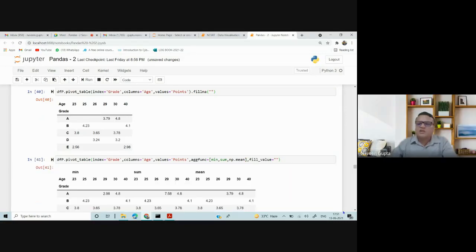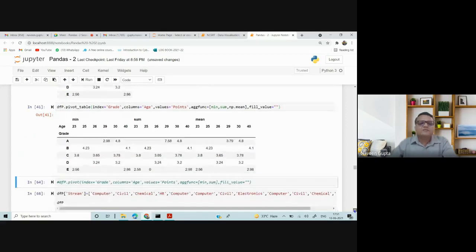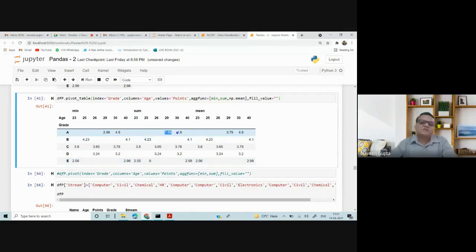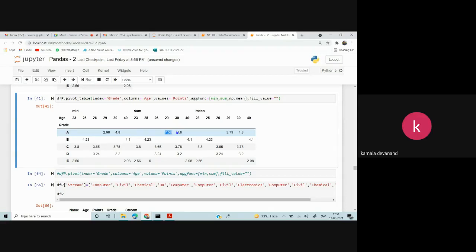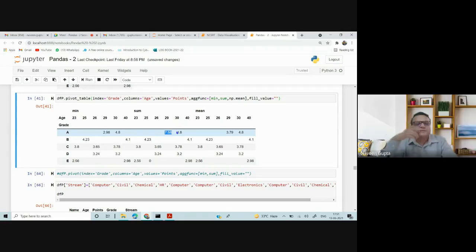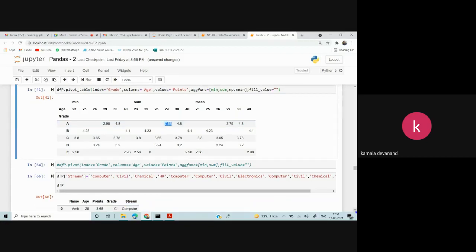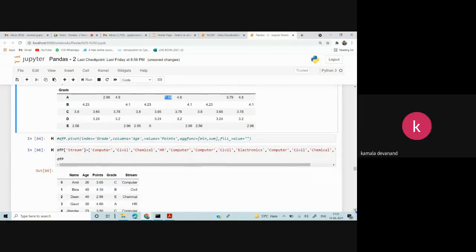Can you see now the figure is 2.98? So can you just hold it, sir? Is 2.98 the minimum? Yes, that is yours. You entered it newly. Sum is 7.58. Okay. Fine. Yes, sir. But for the other grades, you have not changed, so it remains the same. Yes. Okay. So thank you, sir.